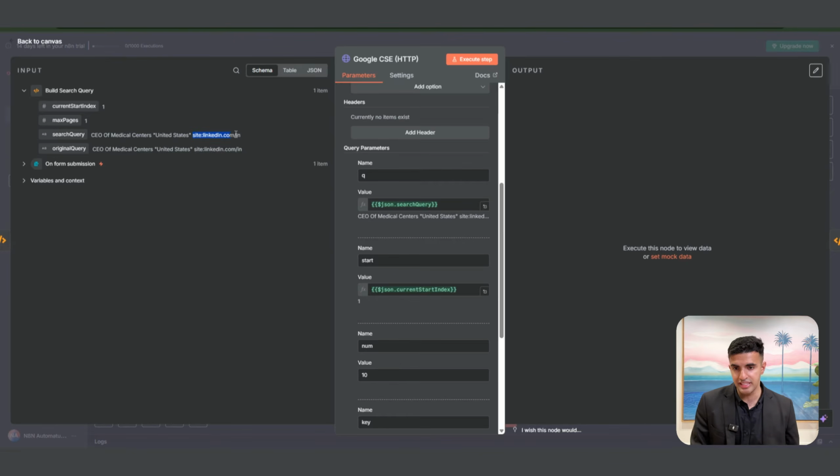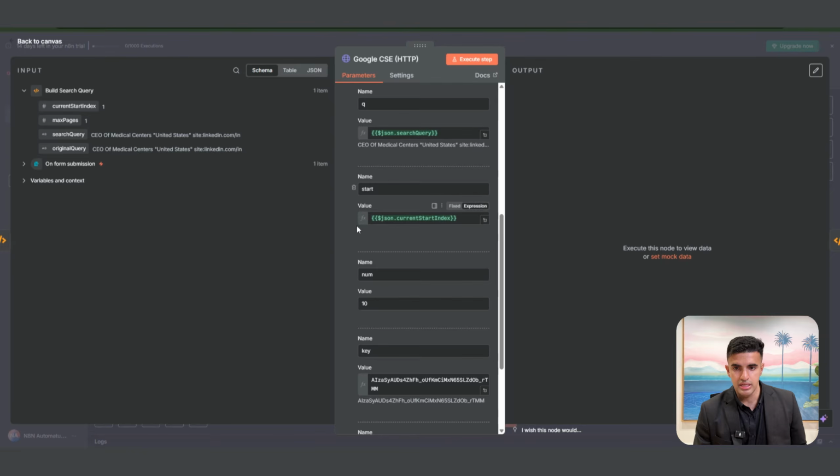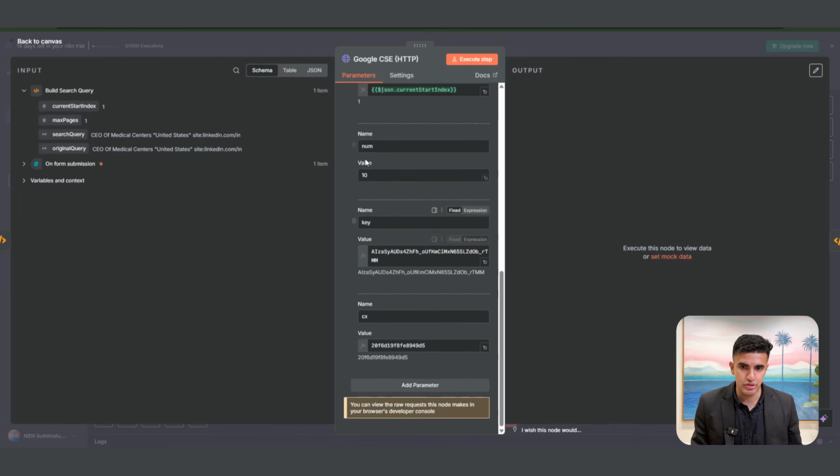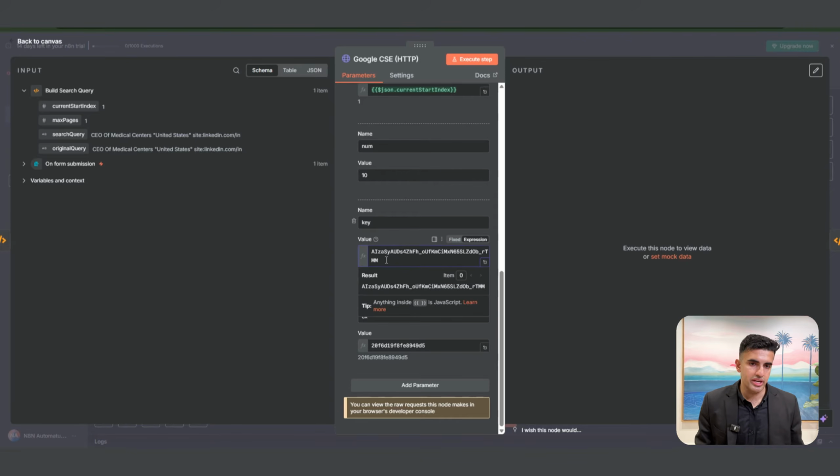Now we're going to map all of these results. As you can see on the left, we've got all of these responses with queries, with indexes, with all of this information. And then we've got JavaScript code, which is just mapping all of this information. You can see that it is running for loops, and it is getting name, title, links, snippets, and then images and search query. It's getting all of this information, and it is just giving this as an output. So when we execute this right now,